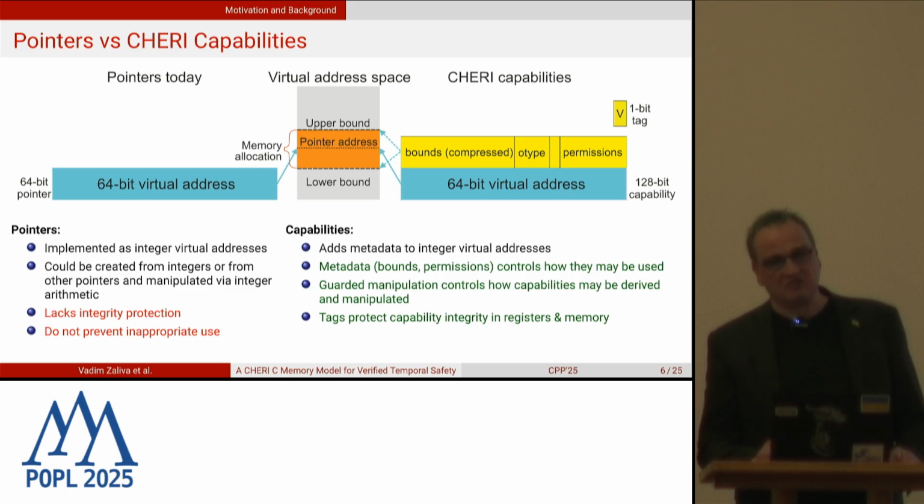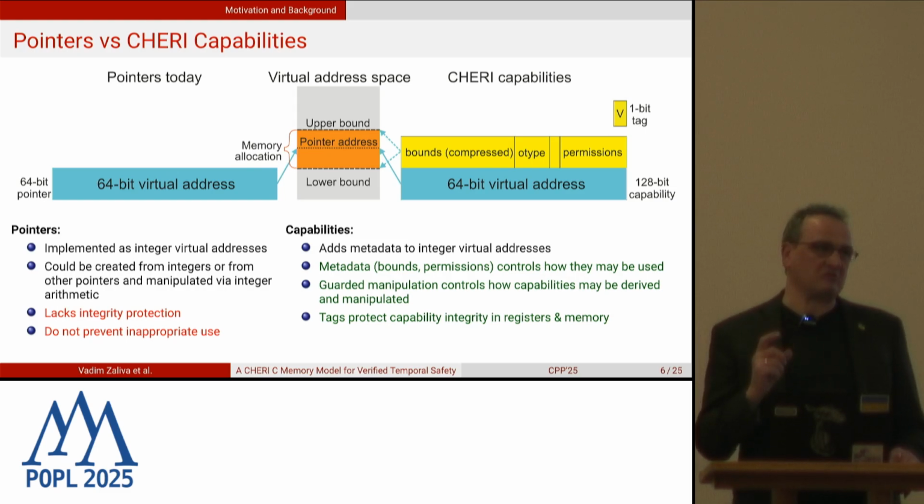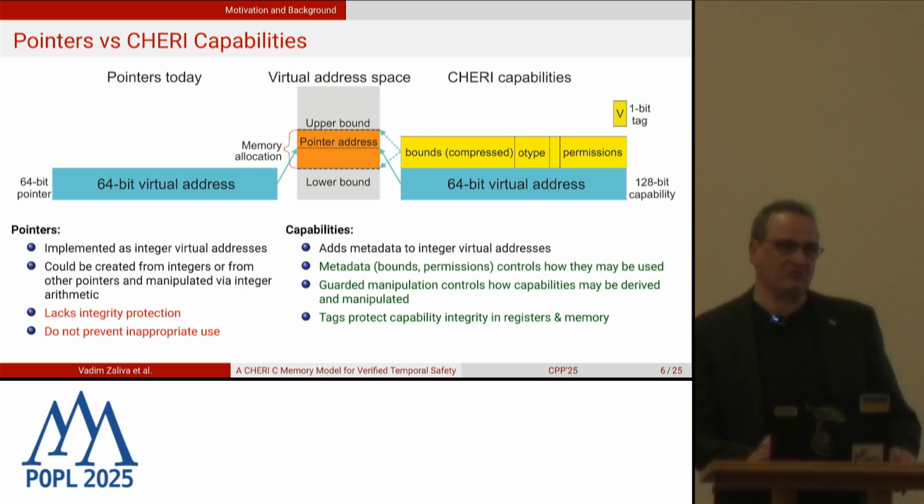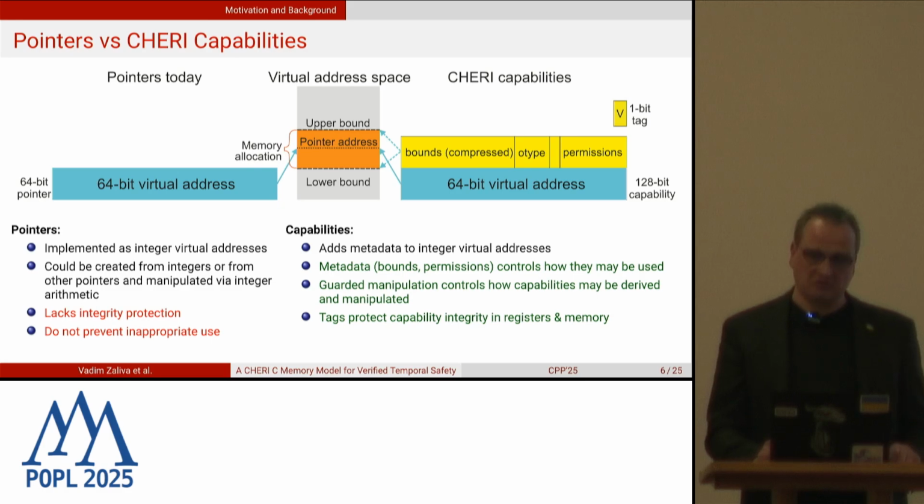On the right side, you see the pointer in CHERI C. It's a capability, and a capability in CHERI is 129 bits. It's a 64-bit virtual address as before, with some additional meta information, some additional fields. The most important ones are bounds, which control what part of the memory you can access through this pointer, and permissions, which governs what kind of access you're allowed: is it read, write, or execution?